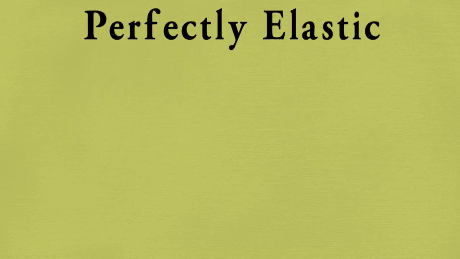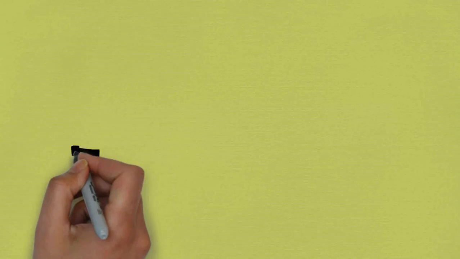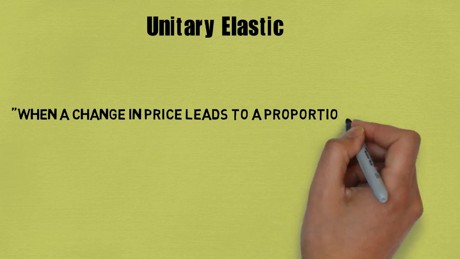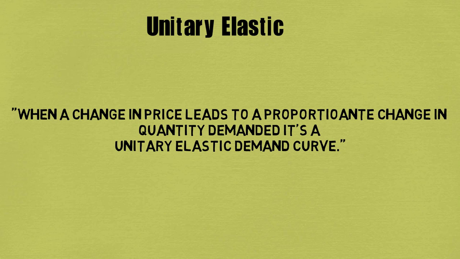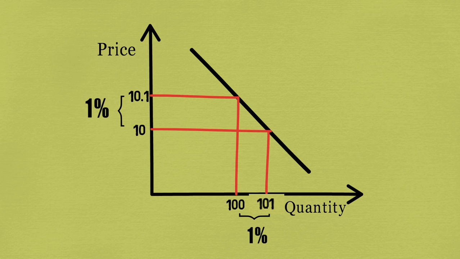Now, there are different types of price elasticities of demand. All of them are pretty easy to learn, and it's going to be a piece of cake for you. So, let's begin. The first type is the unitary elastic demand curve. When a change in price leads to a proportionate change in quantity demanded, we call the demand unitary elastic. This means that a 1% change in price causes a 1% change in quantity. Remember, if the change in price is proportionate, it's unitary elastic.